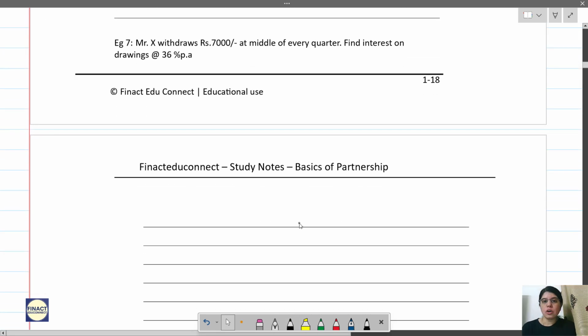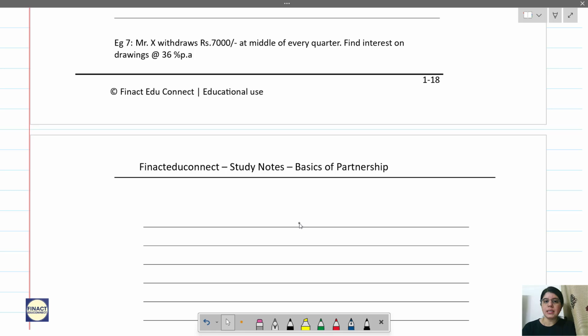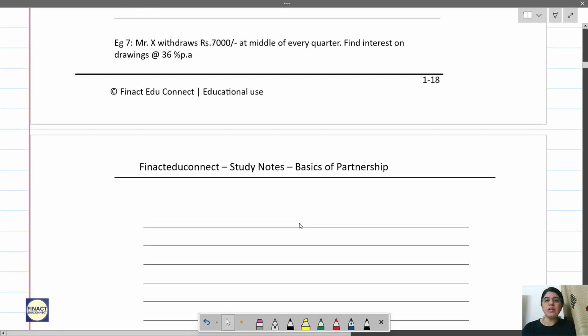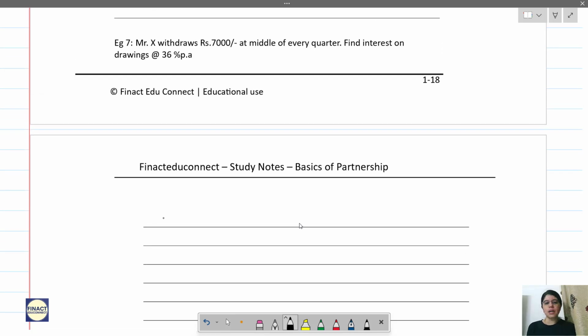Mr. X withdraws 7000 at the middle of each quarter. Find the interest on drawings at 36% per annum. So middle of each quarter, understand what that is. Your first drawings will be, see, middle quarter is April, May and June. So the middle of the quarter you can consider as 15th May.